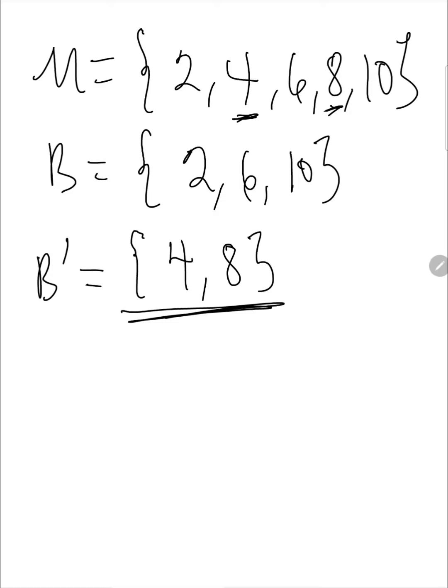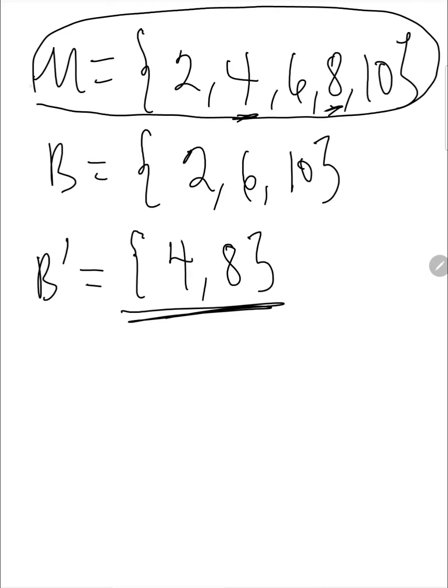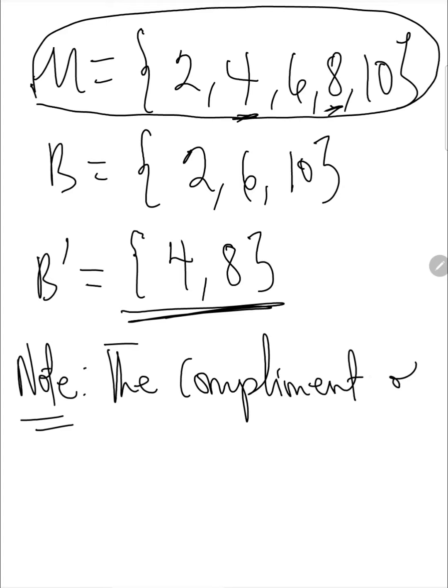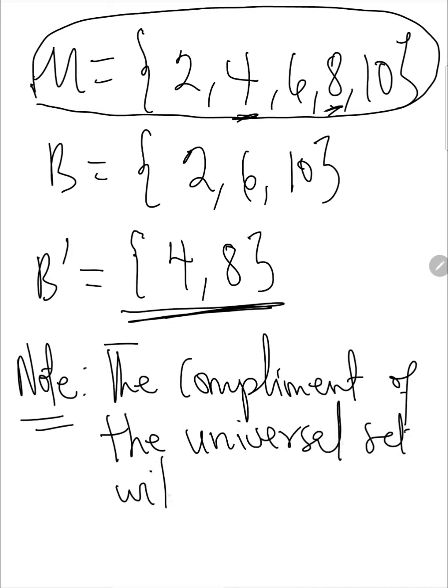Now let's look at the complement of the universal set. Because complement means the numbers in the universal set that cannot be found in the subset, when we talk about the complement of the universal set, because it is very broad, the complement of the universal set will give us an empty set.